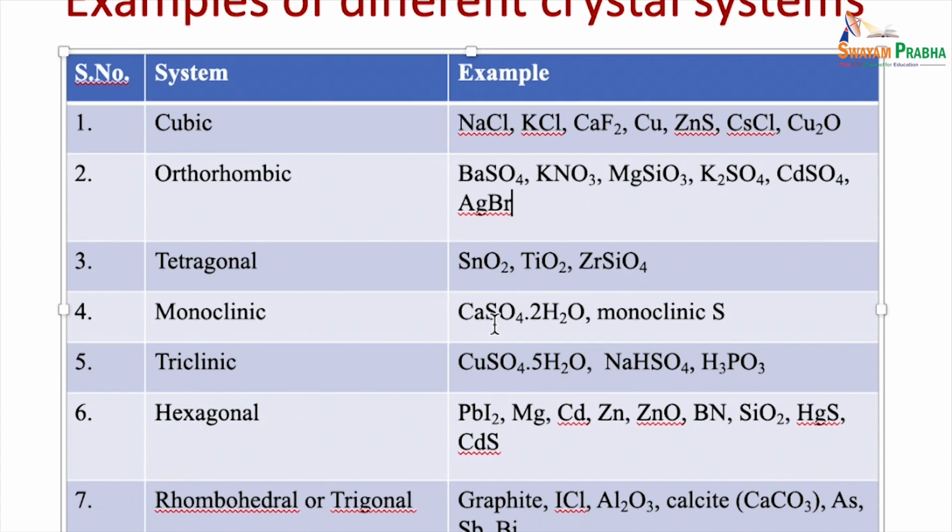For monoclinic, you can have calcium sulfate, monoclinic sulfur. For triclinic, you can have copper sulfate pentahydrate, NaHSO4, NH3PO3. For hexagonal, you can have PbI2, Mg, cadmium, zinc, ZnO. For rhombohedral or trigonal, you will have graphite, ICl, Al2O3, calcite.